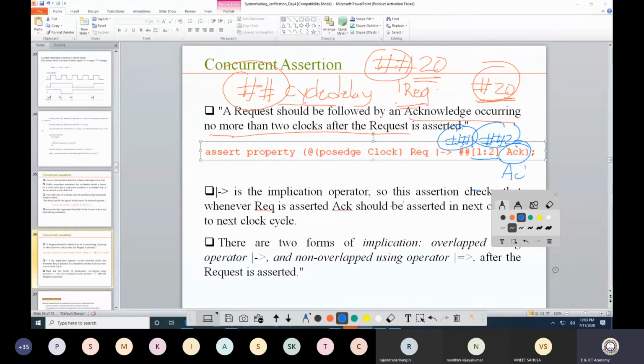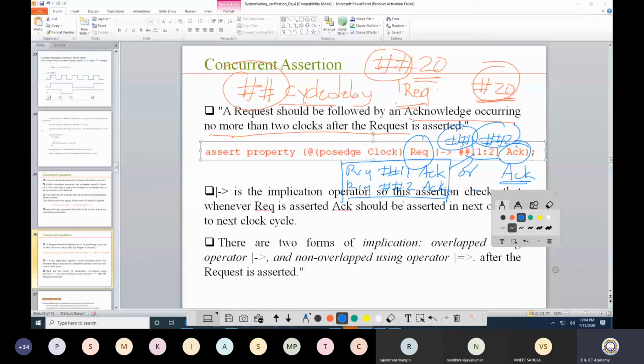So here ack is there. This suggests that I am waiting for acknowledgement to be high. So what this property says is that when request is high, then I am expecting that acknowledgement should be high. It is something like that. Request is high, then in 1 clock cycle acknowledgement should be high, or at most, request is high, then in 2 clock cycles acknowledgement should be high. So these two possibilities are combined over here and written like this.